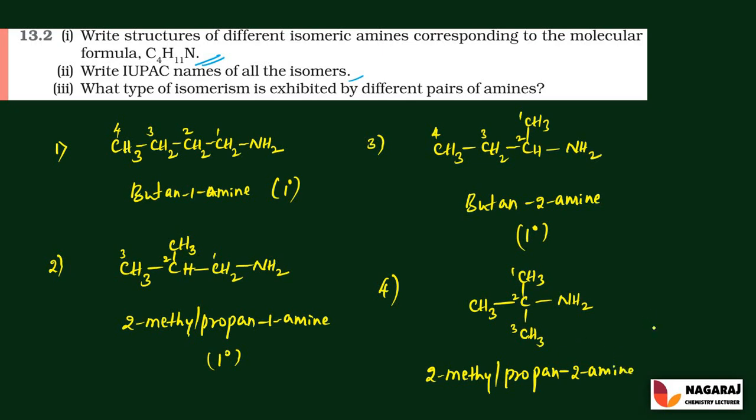So this molecule is also an example for the primary amine. That is, all these structures have different properties, but all these molecules have the same molecular formula. And then let us see the next possible isomers.